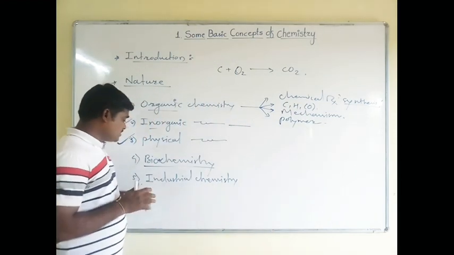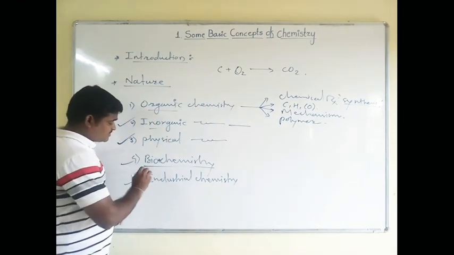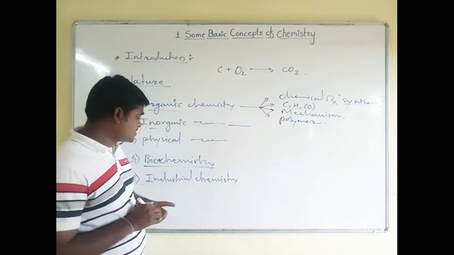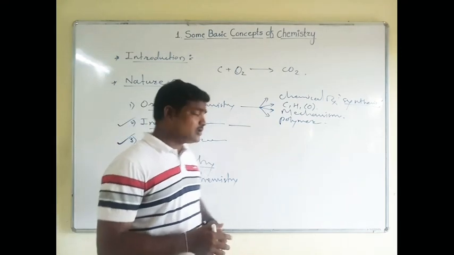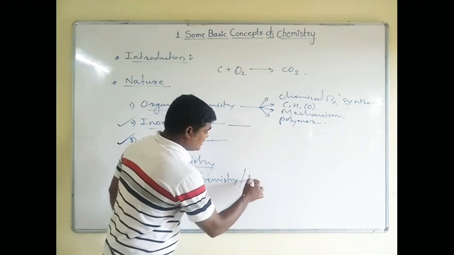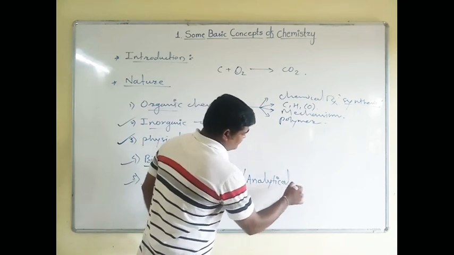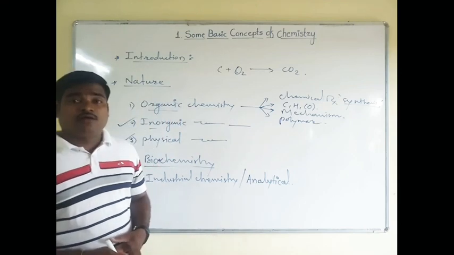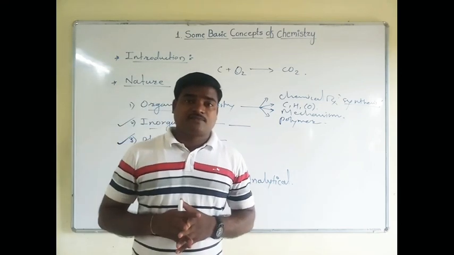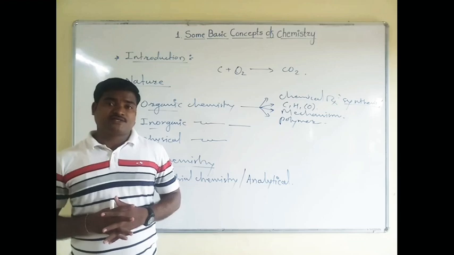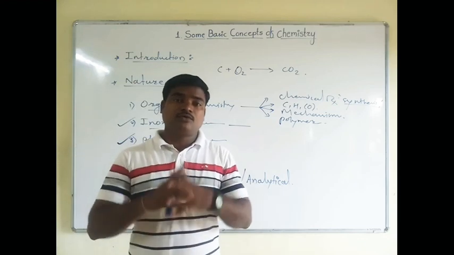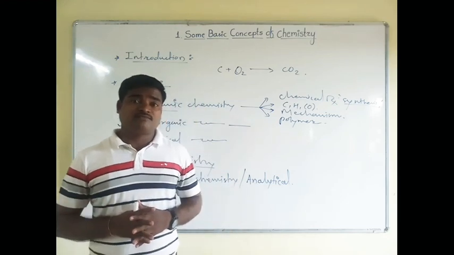Now students, the fifth branch of chemistry is nothing but industrial chemistry, or we can say analytical chemistry. This is another name of this branch. Students, nowadays chemistry has wide applications in our day-to-day life. Without chemistry, we cannot imagine our life.